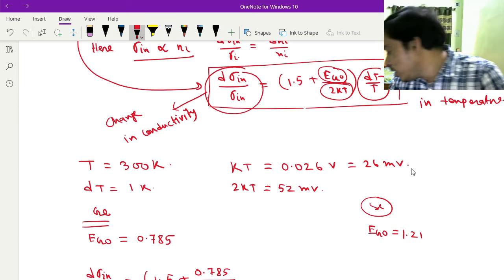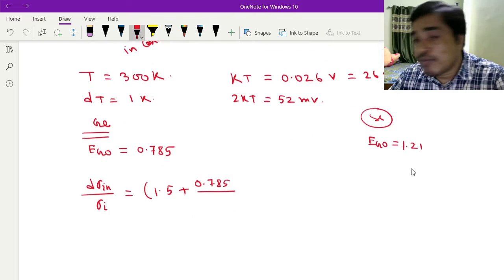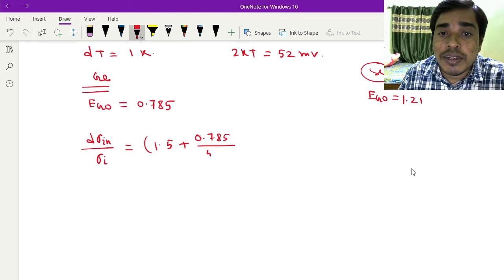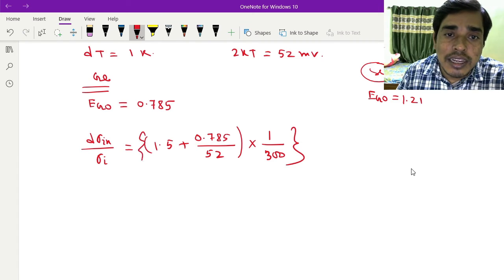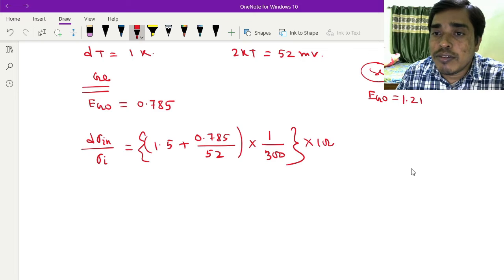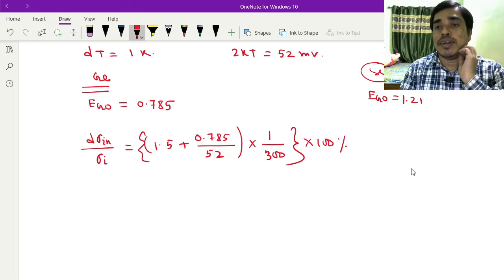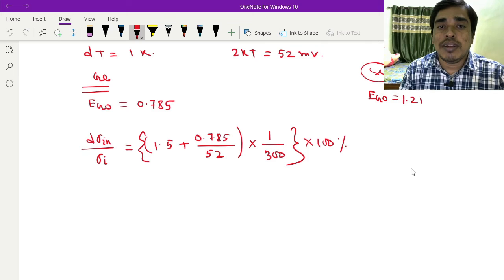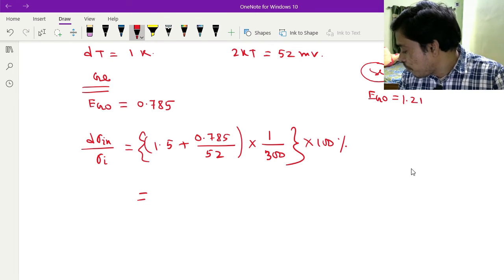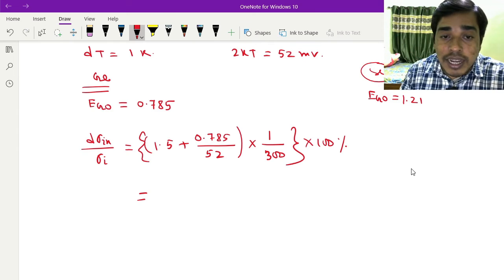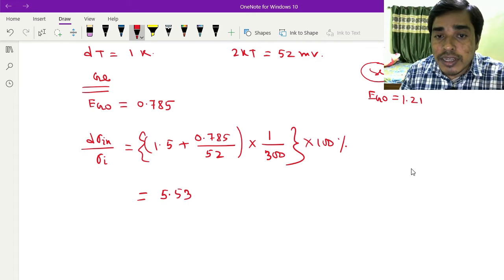Here dT is 1 and T is 300 K. If I express it in percentage, it will be multiplied by 100%. If you calculate this value, it will be 5.53